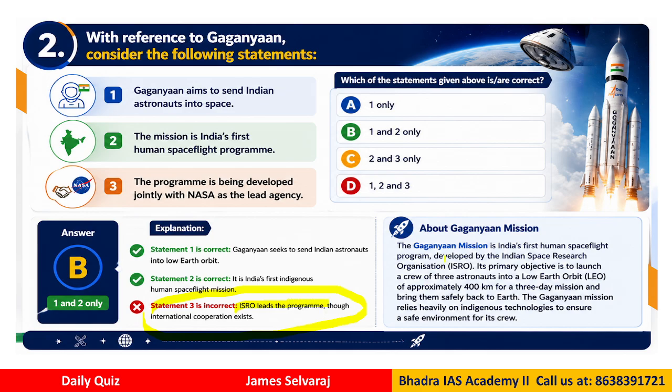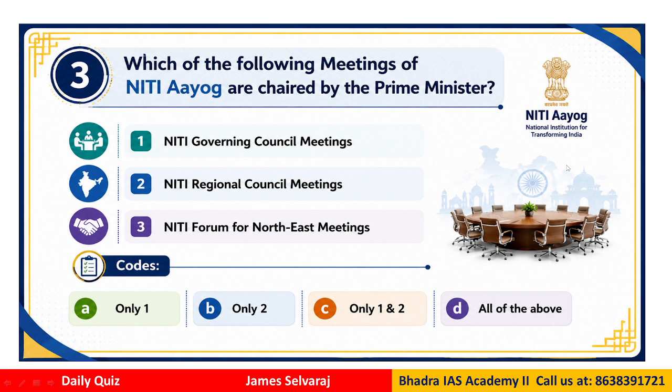Gaganyaan mission is India's first human flight program developed by the Indian Space Research Organisation, ISRO. It is not led by NASA. Therefore, for the exam, we need to be familiar with some basic facts. This kind of question can be part of some of the exams.